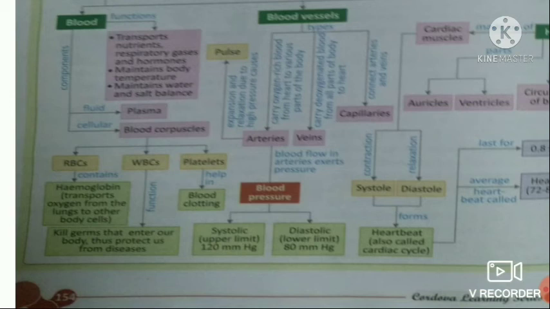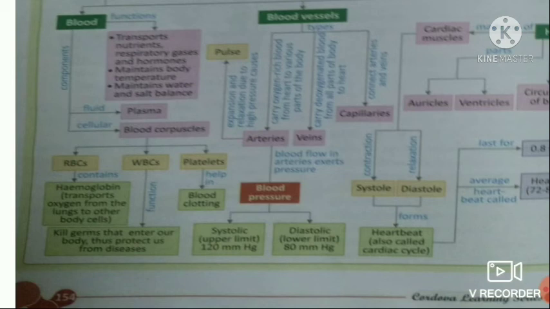Now, these RBCs are very small in size and enucleated but more in number. The second type of cells are WBCs or leukocytes because they do not have any specific color. They have nucleus but of different shapes.